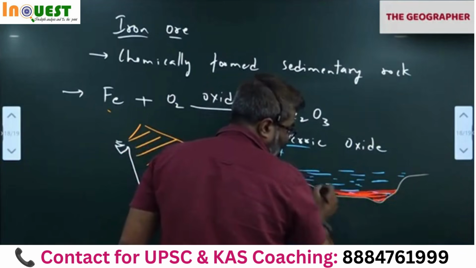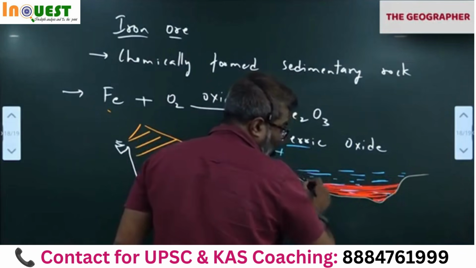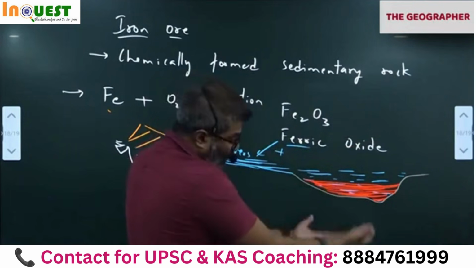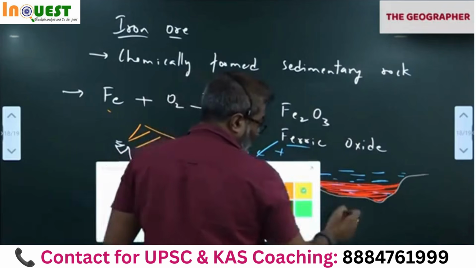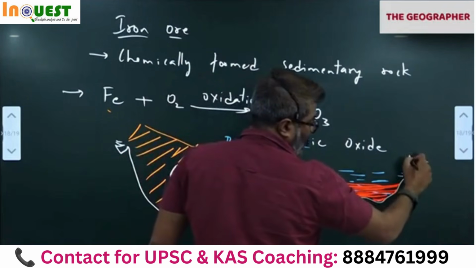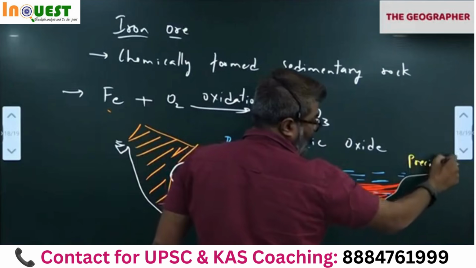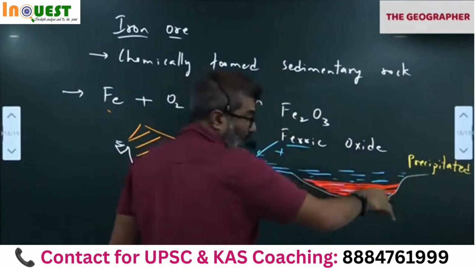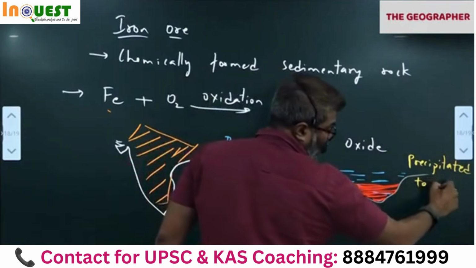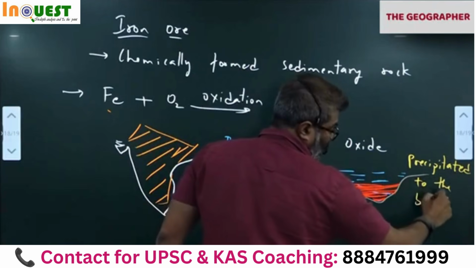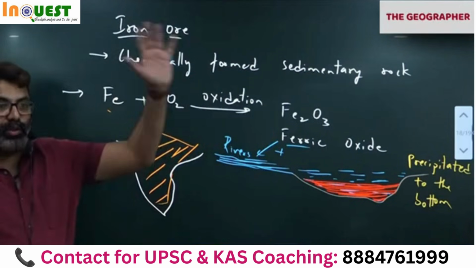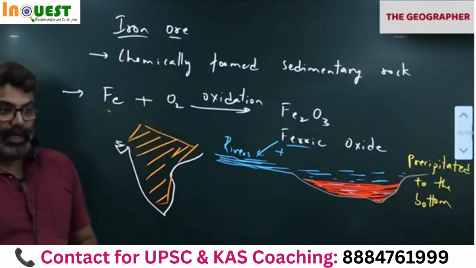Like this. Many layers of ferric oxide got deposited. Concentrated ferric oxide started depositing, precipitated at the bottom. Okay. The ferric oxide precipitated, spelling. Precipitated means to go down and settle. Okay. Precipitated to the bottom. Like this. For many thousands of years it happened. It takes a lot of time.